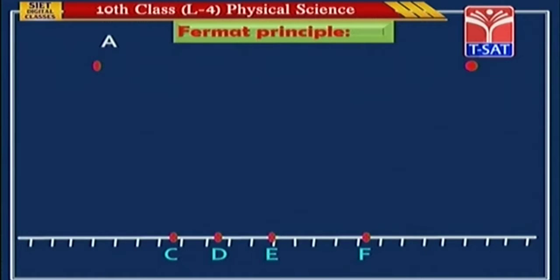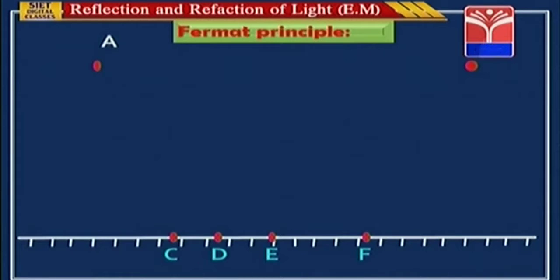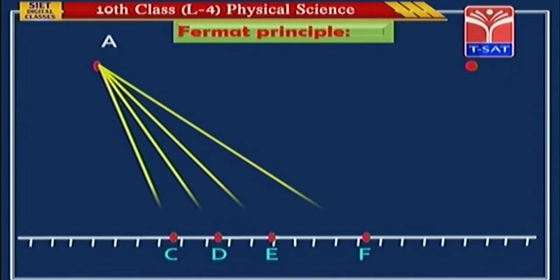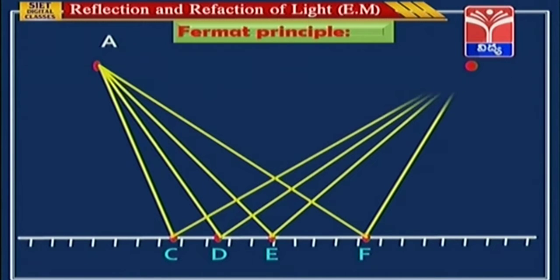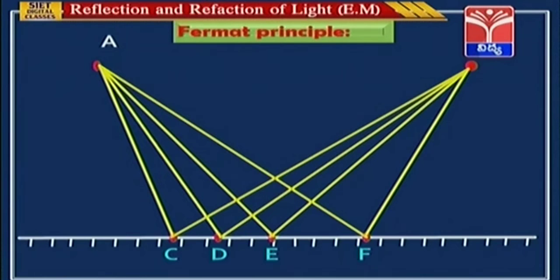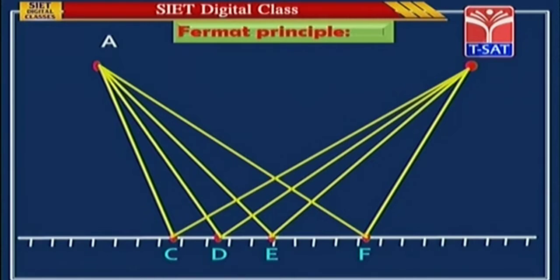Students, here observe the path of the light rays and observe the light ray which takes least time to reach point B. Here 4 rays are traveling toward the mirror and they reach point B. Among these 4 rays, AEB is the path which takes least time to travel.